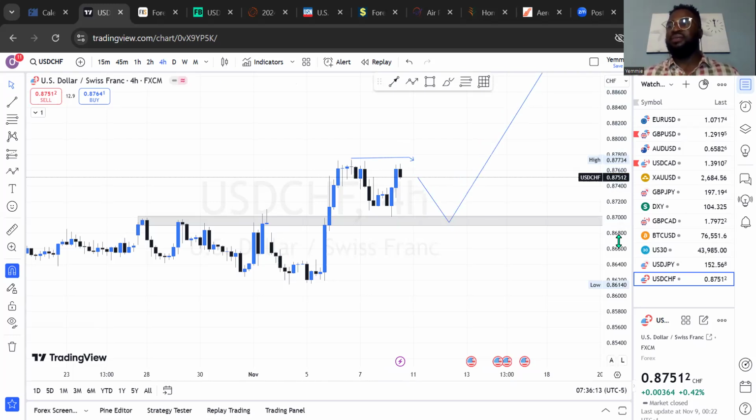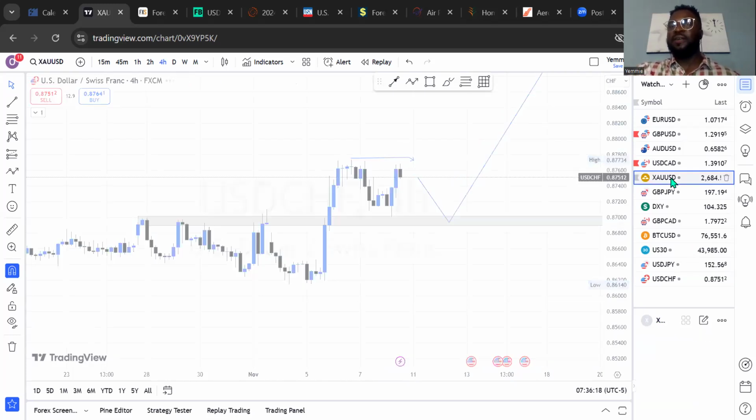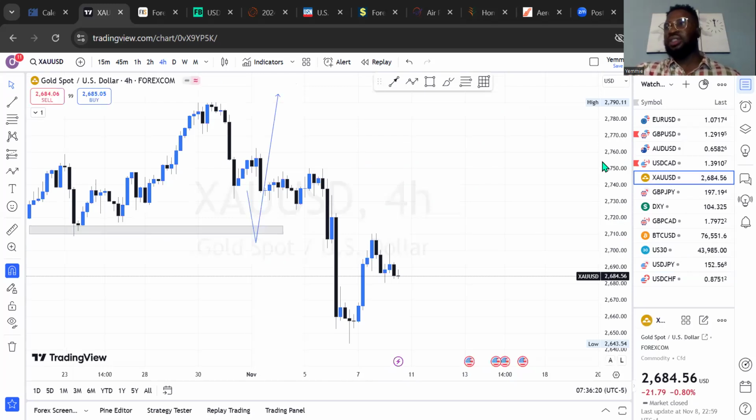So we've thought about some of the currency pairs we'll be looking at for this week. Let's check gold. Let's see what gold is doing.